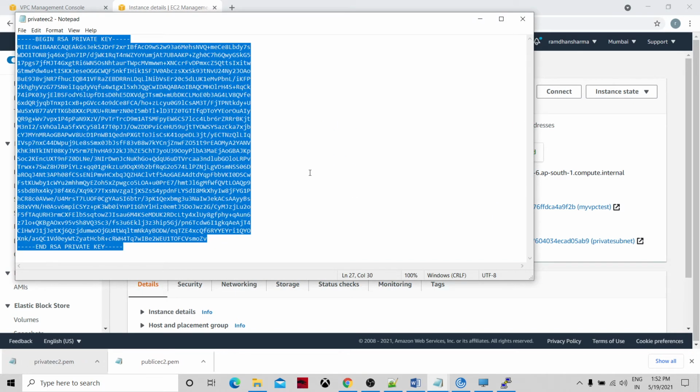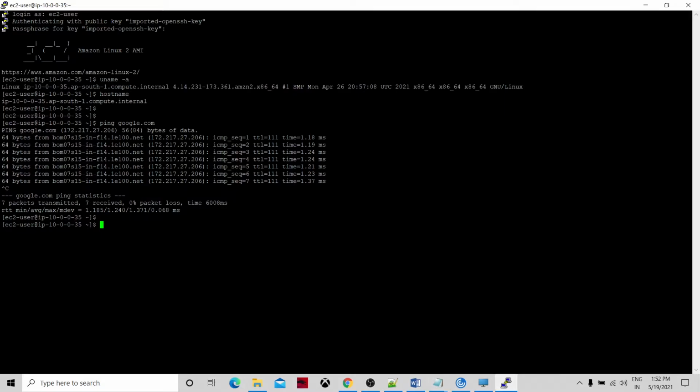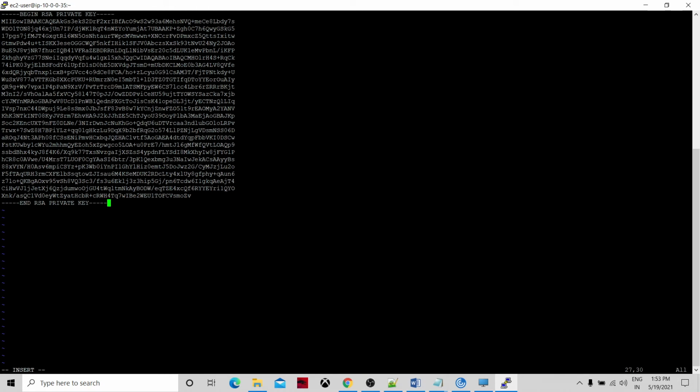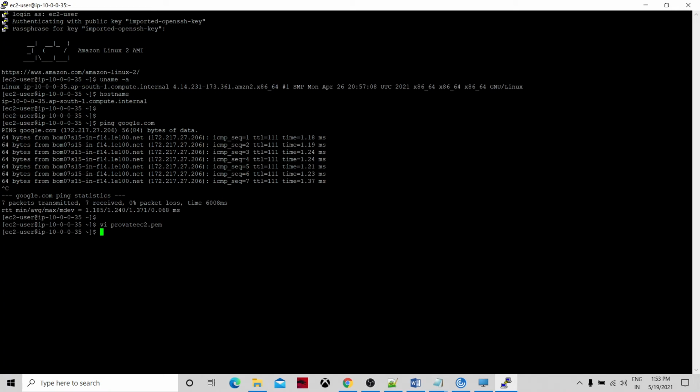So I will just open the private EC2 PEM key and copy. And you have to create this file name here, private EC2.pem. Okay. I'm just using the editor and saved it.